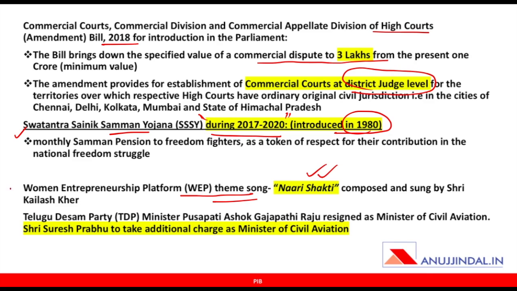Now such questions are not asked in UPSC, but in NABARD and RBI phase 1 specifically, such questions can be asked. Recent important change in the name of ministers. So TDP minister Pashupati Gajpati Raju has resigned as Minister of Civil Aviation, and Suresh Prabhu has been given additional charge as Minister of Civil Aviation.